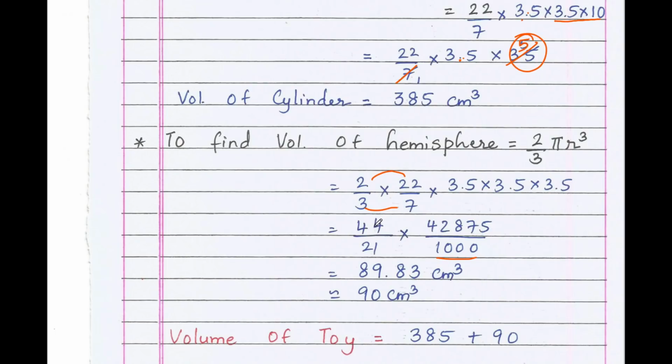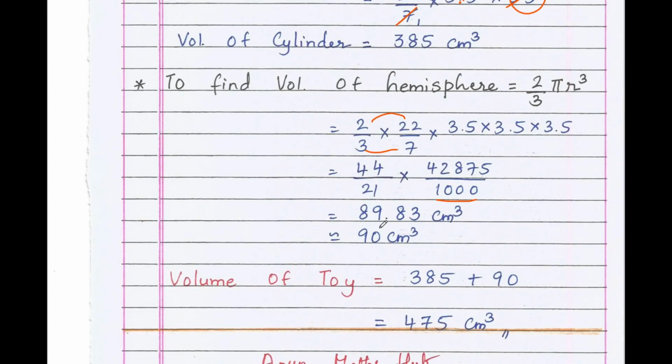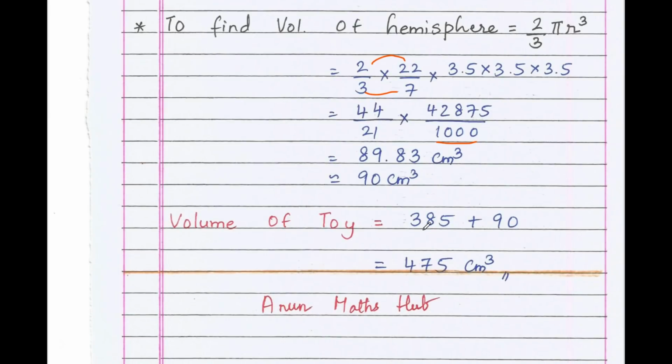Now if you multiply 44 into 42,875 divided by 21 and also by 1000, you will get approximately 89.83 cubic centimeter. I'll do it approximately, it is 90 centimeter cube.